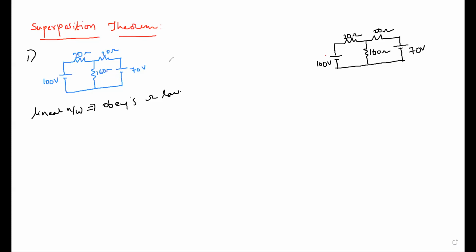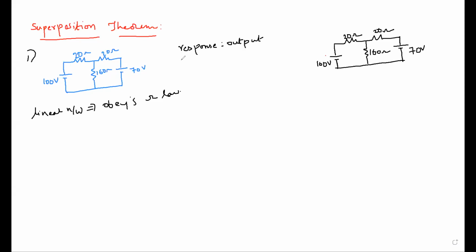The response in any element is equal to the algebraic sum of responses caused by individual sources acting alone, while the other sources are set to zero. Okay, fine. See here what the statement says, the response in any element. Always remember, you need to note down all these in the side margins. Response in the sense of output.